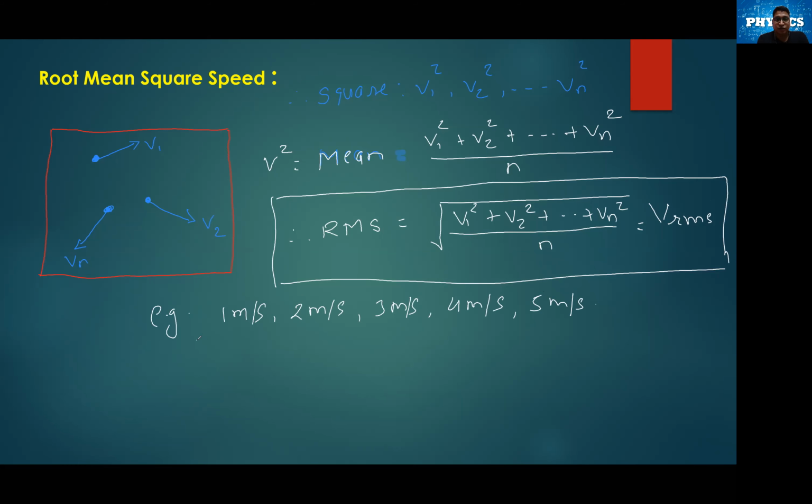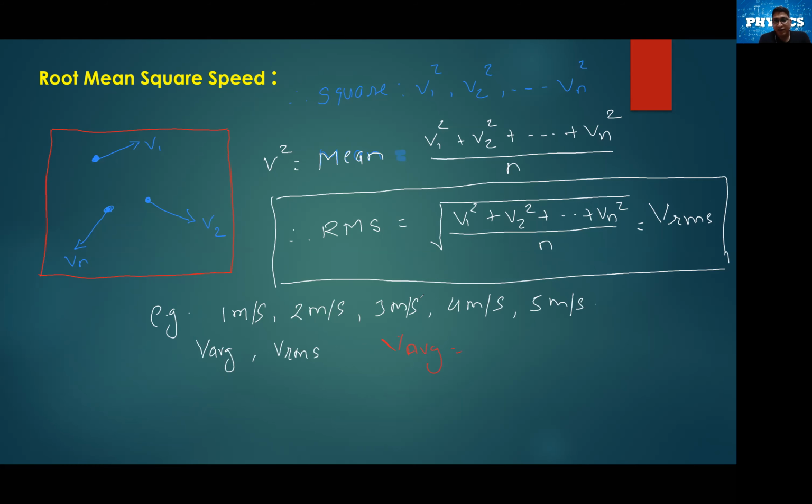Sometimes they ask you V average, the average speed or average velocity, and then they can ask you VRMS. So for such a numerical, if they ask you V average, here is how we find it.